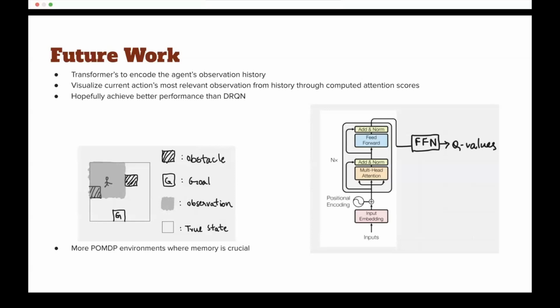We also plan to see the dependencies between observations by visualizing the attention scores so that we can see what memory the agent is referring to while taking the current action.